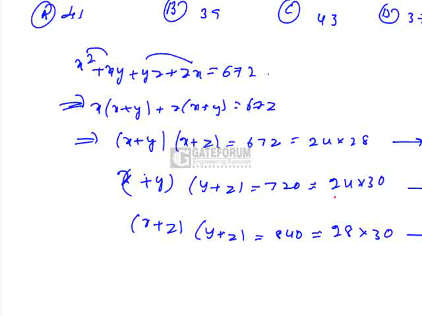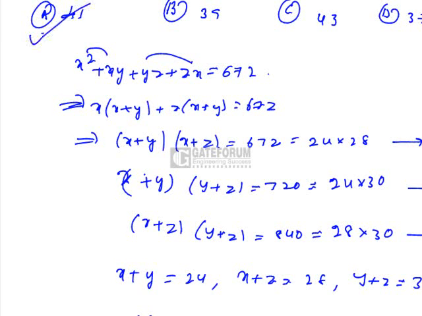By comparison of equations 1, 2, and 3, you'll get the values of x plus y as 24, x plus z as 28, and y plus z as 30. Now, adding all these equations, you'll get 2 times of x plus y plus z, which is nothing but 82. Then the value of x plus y plus z is 41, which is option A.